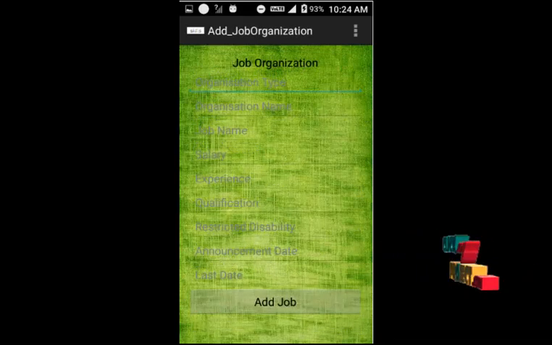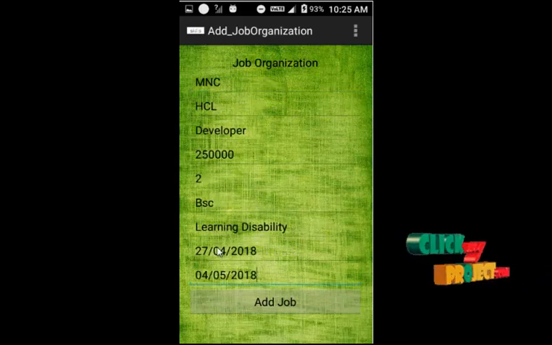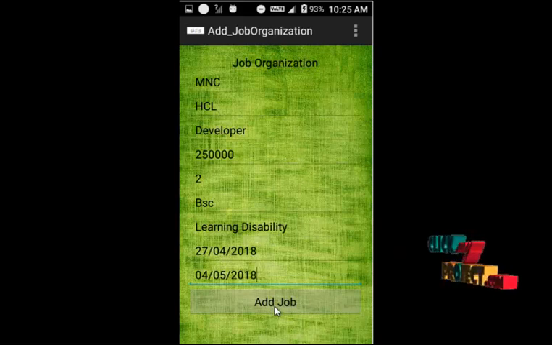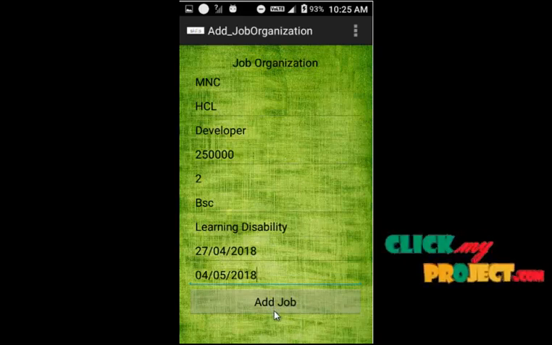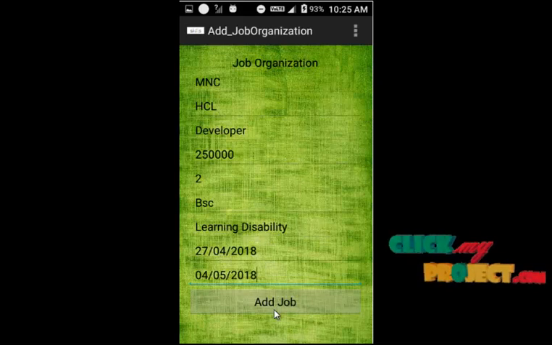And then this is the job organization. These are the job organization fields: type, name, job name, salary, experience. The main thing here is the qualification. They can give all the basic details. Click BSc and they can add jobs. The added jobs will be added into the database and an SMS will also be sent to all the users registered with BSc qualification. They can receive the SMS that a new job has been added. After that they can log in to this app and view their job details fully.